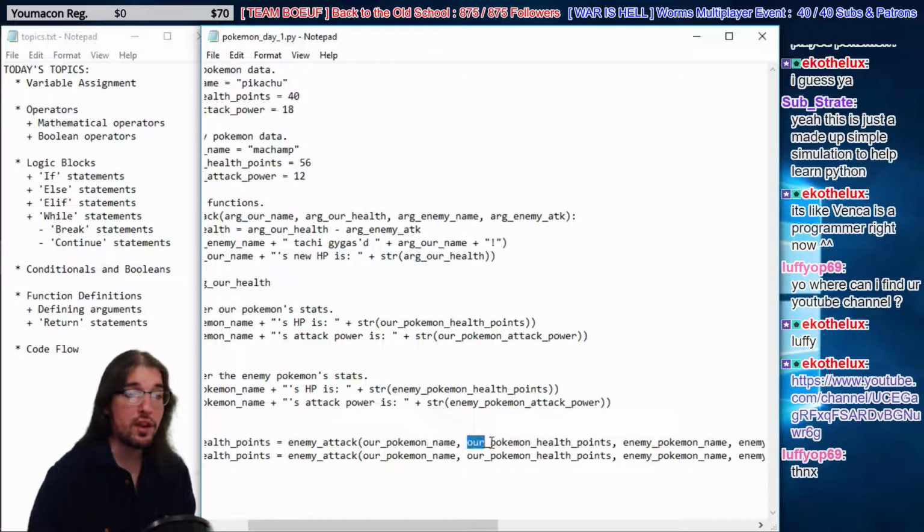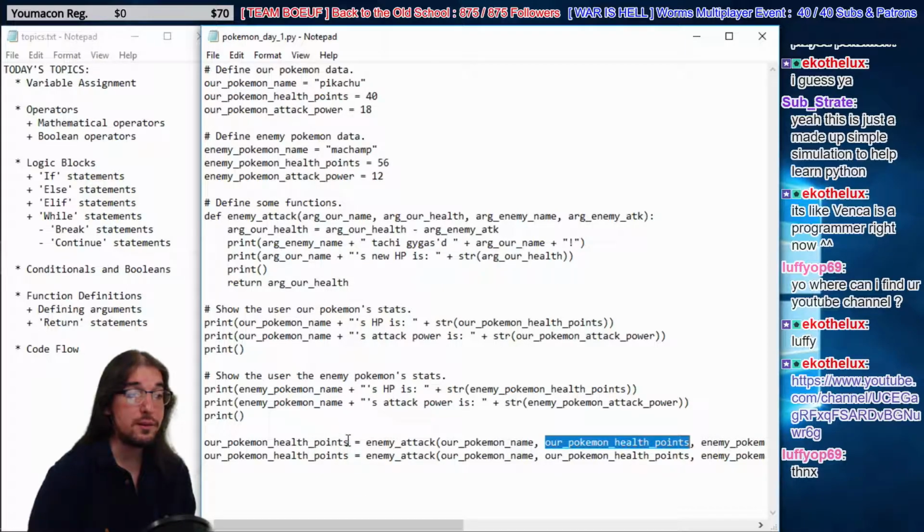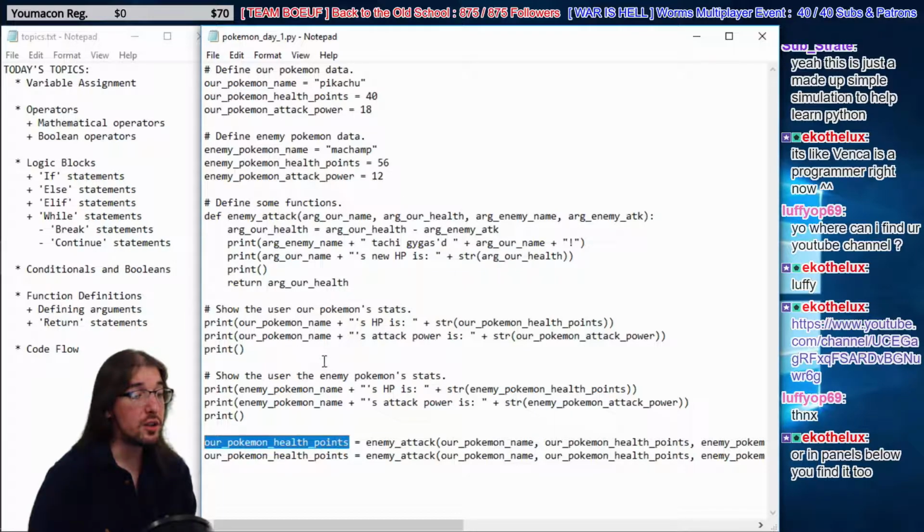Here it is, our Pokemon health points. And then we're getting back his new health. We're calling this one our Pokemon health. Right? We're changing the value of his health from what it was right here to what it becomes right here. And we're doing it all over again. So now we're feeding in the new value right here. Oh, it's kind of complicated, guys. I apologize. We're kind of getting a little bit ahead of ourselves, huh?